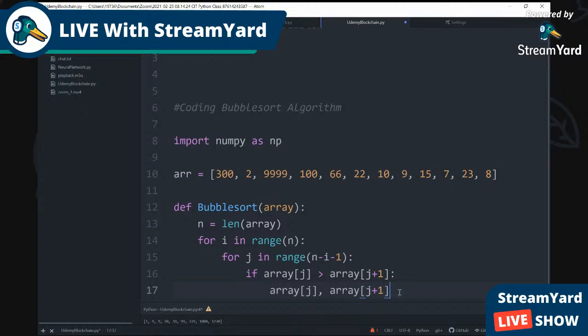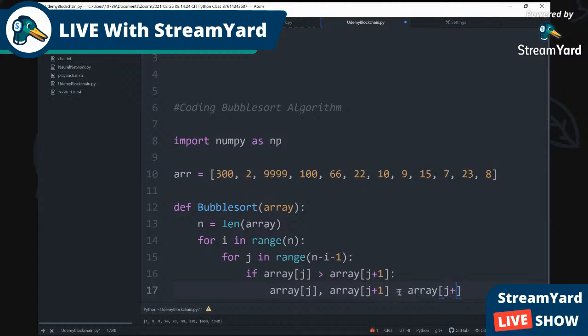If the first value is higher than the second value, you're supposed to swap. If it's not, just leave it alone. So we're gonna put equals, and then we're gonna just do it again. We're gonna put array. This is all the swap. This is where the swap happens.